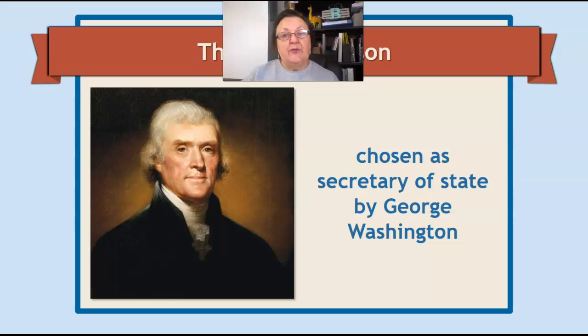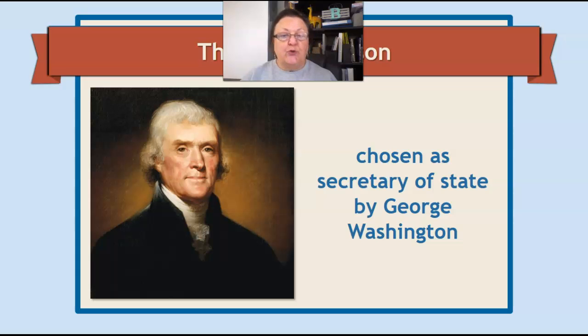We've talked about the three branches of government: the legislative branch, the judicial branch, and the executive branch. The president is in charge of the executive branch, and the video we watch will show all the different things the executive branch is in charge of and who is included in it.